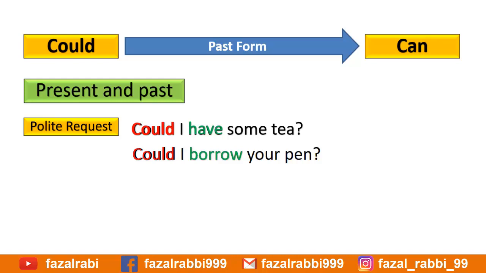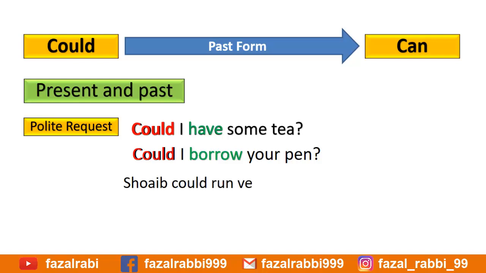Now, how do we use could for past ability or capability of doing something? Can is used in the present, but when you want to say you could do something in the past but probably no longer can do it, we use the word could.